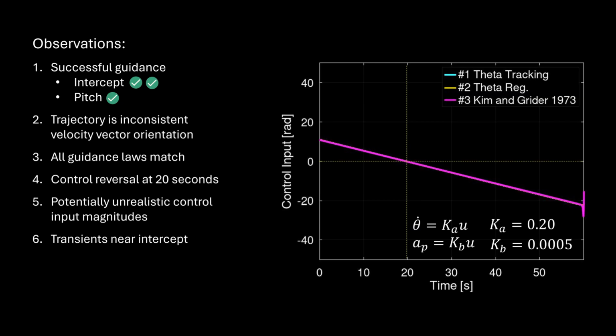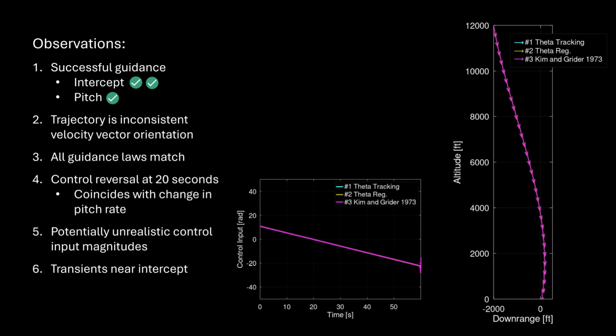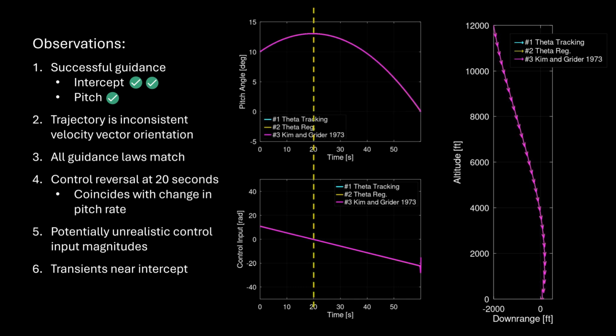Let's explore this control reversal in a little more detail. The reversal coincides with a change in slope of the pitch angle, or a change in sign of the pitch rate, so that the vehicle is turning in one direction, then begins to turn in an opposite direction. I would expect this to cause an inflection in the trajectory curve somewhere around here, but it's hard to tell from this plot. Is inflection in the trajectory a characteristic feature of terminal attitude trajectory shaping guidance?